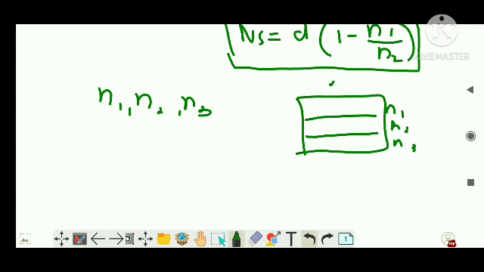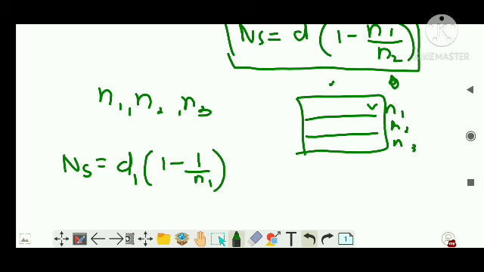This is something which just has to be learned only for your entrance portion, not for CBSE. Then for a person who is outside, in air or any other medium, they will be observing a shift of D1 times 1 minus 1 by N1, because it is air, plus D2 times 1 minus 1 by N2, plus D3 times 1 minus 1 by N3.